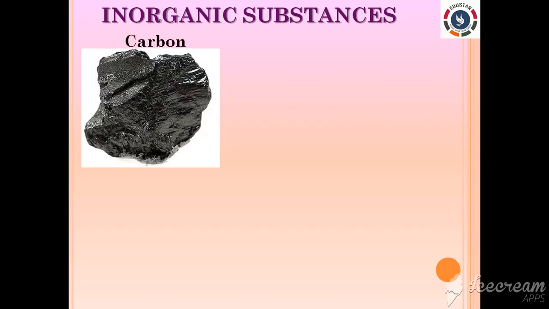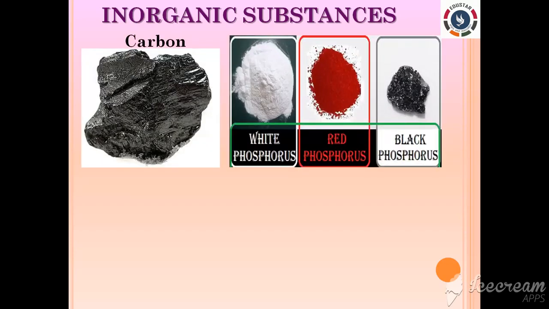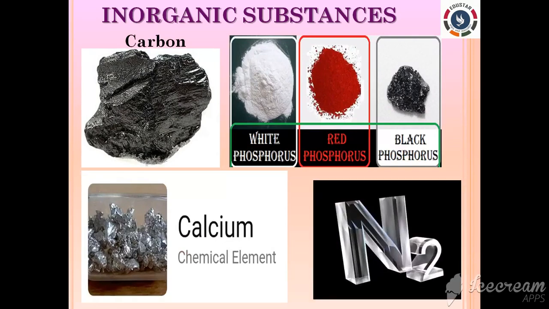Next, the non-living substances, right? The non-living substances include both organic and inorganic substances. The inorganic substances include carbon, nitrogen, oxygen, calcium, phosphorus and so on. These occur either in the form of compounds dissolved in the water in the soil or in a free state in the air, right? These inorganic substances keep recycling in the ecosystem.